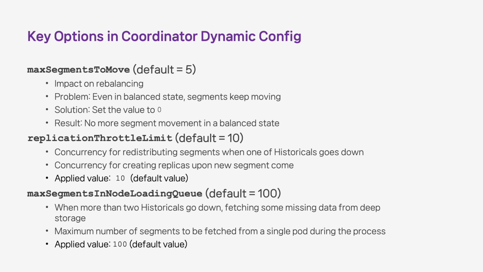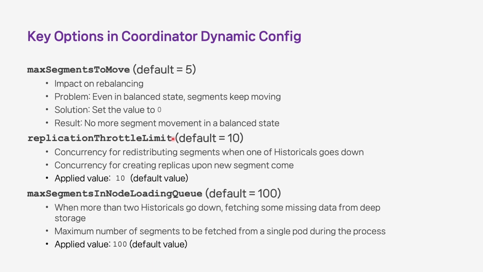Also, I will explain two more important settings. The second config will be used in two scenarios. First is when one historical goes down, segments are redistributed. And second is when new segments are ingested, replicas are created.